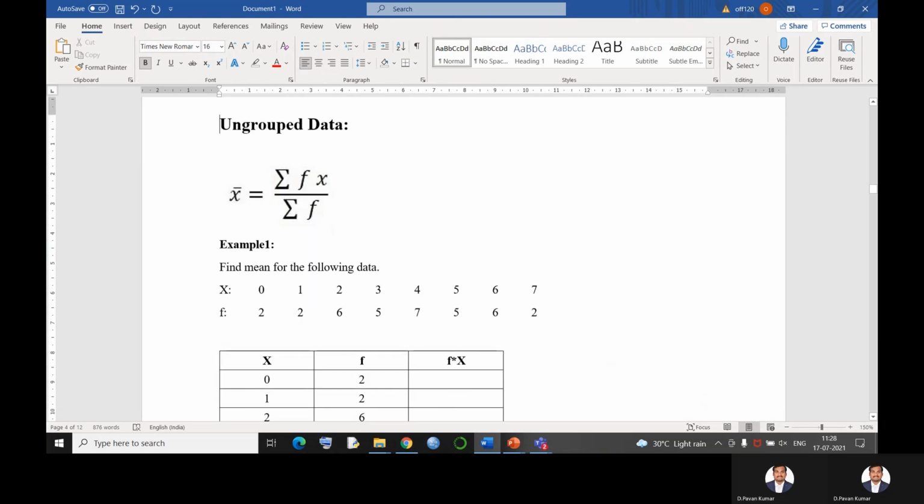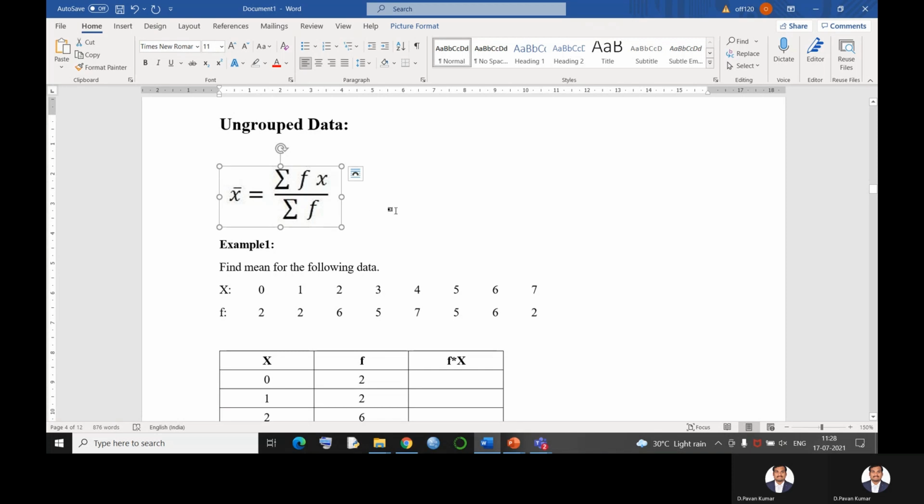We have a problem over here and a formula with it. For ungrouped data, the formula is x bar is equal to summation f into x by summation f. By seeing the problem, do not get worried about how to solve it. Simply see the formula and try to get those values. We are given two values over here: x values and f values. Now how do we find these values? Summation f is nothing but the addition of frequencies.